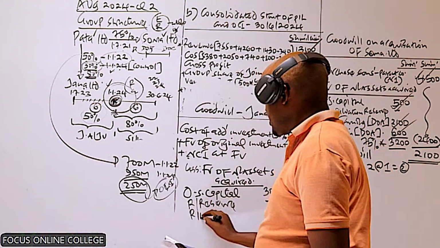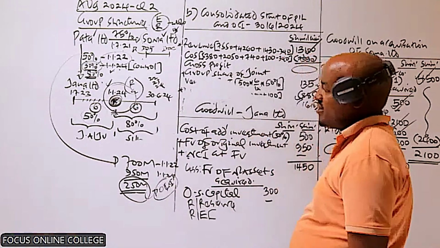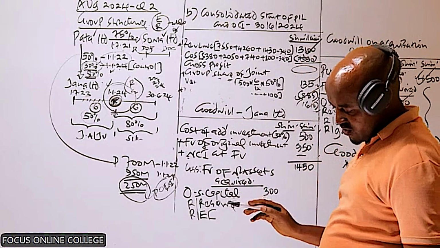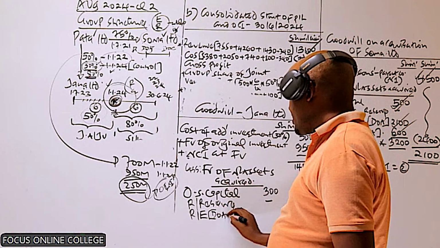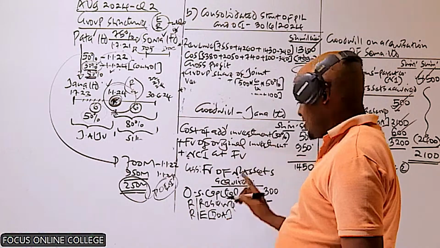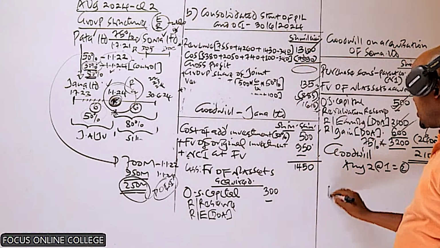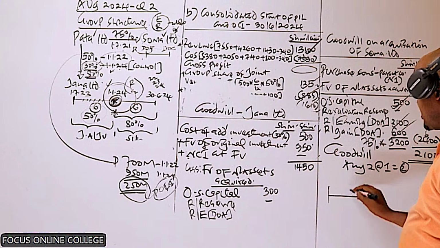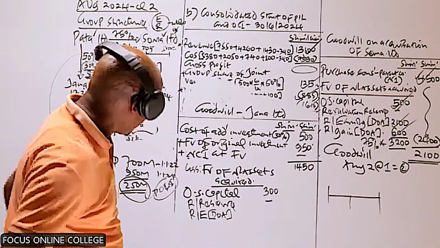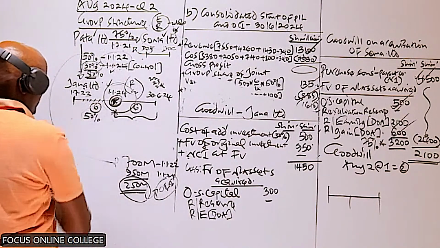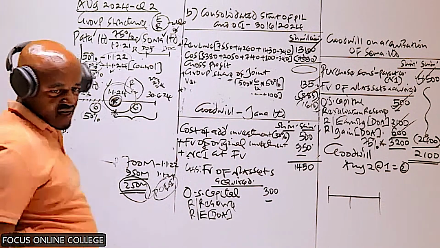So in this case, we need to compute the retained earnings of Jana specifically on this date. You can see we are given the retained earnings of Jana at the start of the year, that is brought forward, and also the profit for the year, for you to be able to compute the retained earnings of Jana on the date the parent company acquired control. Because you're given the retained earnings brought forward, which is the retained earnings at the start of the year,